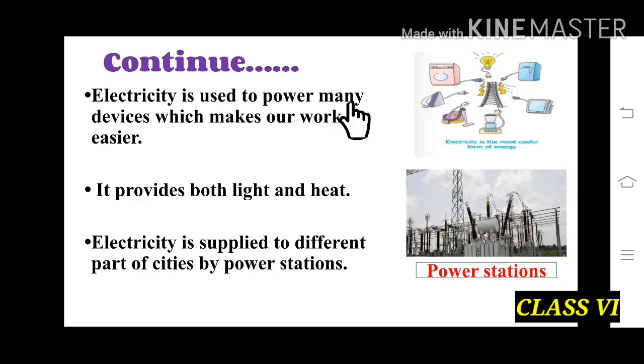Electricity is used to power many devices which make our work easier. So in this picture we can see that electricity is the most useful form of energy, and electricity is being supplied from the power station to different house appliances, that is washing machine, bulb, refrigerator, TV, mixer, vacuum cleaner, and iron machine. All these appliances produce light and heat. In this picture we can see that electricity is supplied to different parts of cities by this power station.